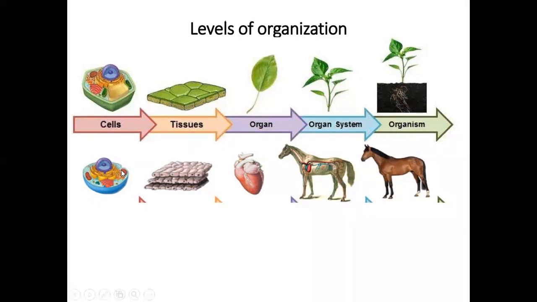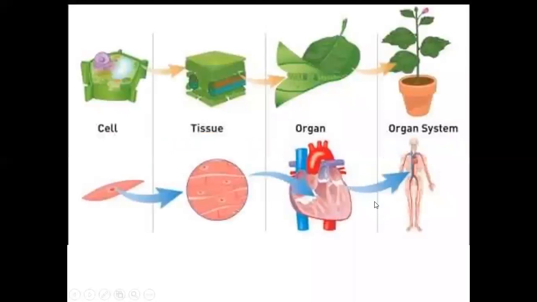And this is also applied for the animals, as we notice in the picture below. Okay, this is another picture that explains what we are talking about. Now, if we come up to the brain, the brain is an organ in the nervous system. Since it's an organ in the nervous system, it is formed of nervous cells.